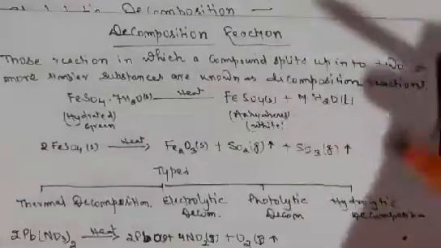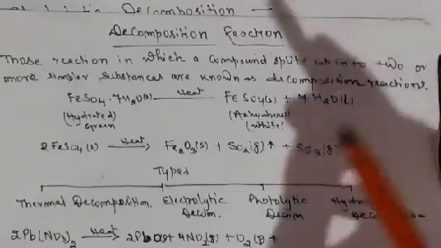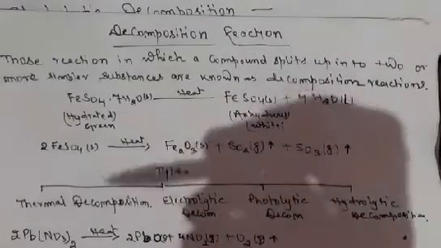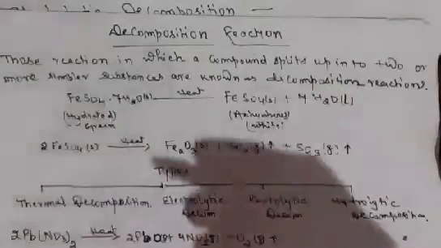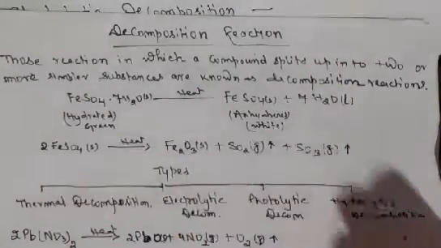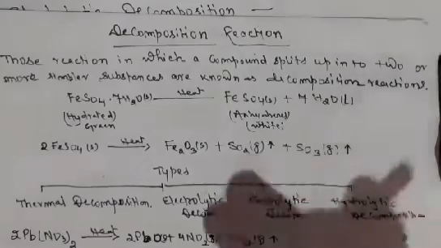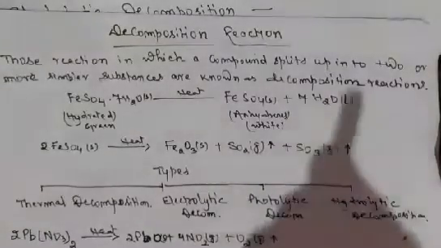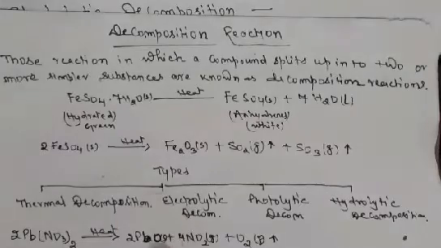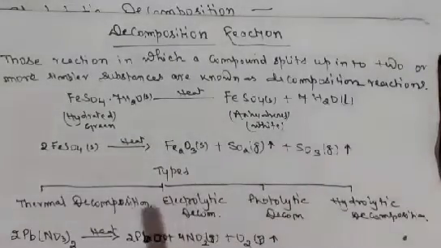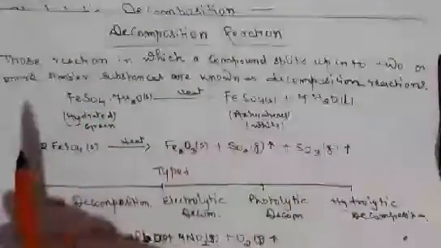Now second, we will learn about the decomposition reaction. As the name indicates, decomposition reaction is a very important reaction that has great use in metallurgical processes or even in our body. Digestion is a very simple process in which decomposition reaction takes place. Cooking food is a very simple reaction in which decomposition reaction takes place. So decomposition reaction has a great importance in our daily life also. Now what is decomposition reaction? Let us discuss about this.